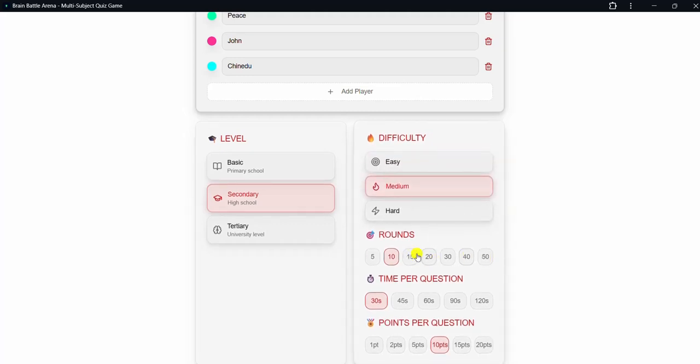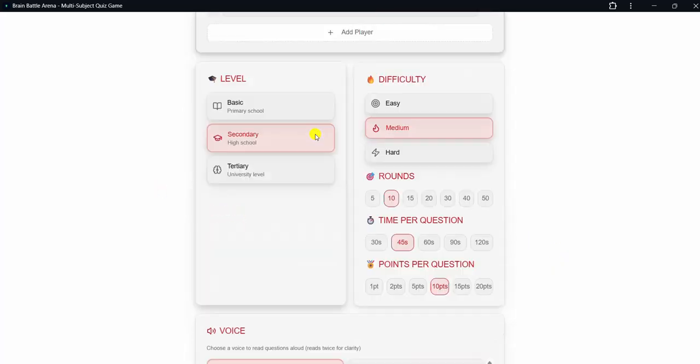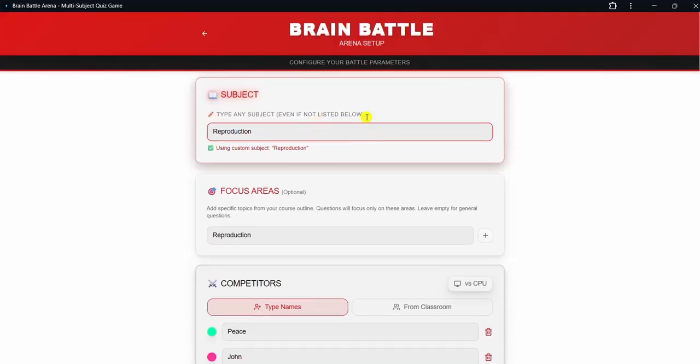Then choose the number of questions. Once you do this, you select how many seconds per question, how many seconds it will take to answer one question. Let's say 30 seconds, 45 seconds, or something like that. Now, these three people will be in a battle to test who is going to take the first position.